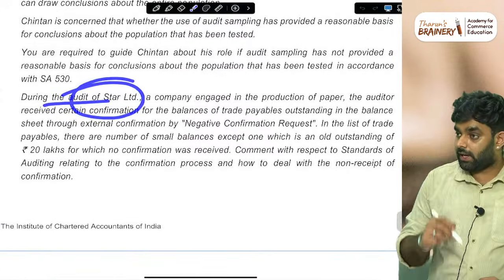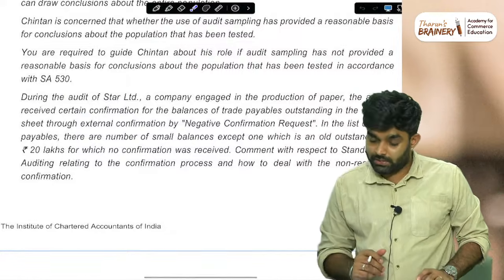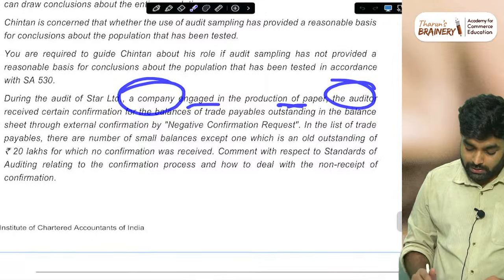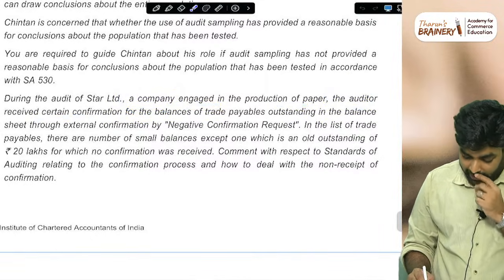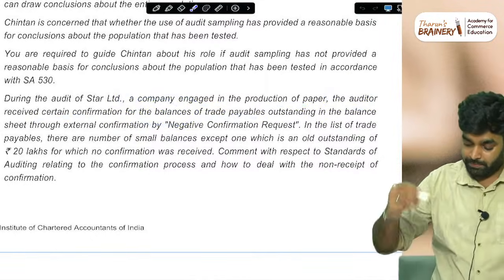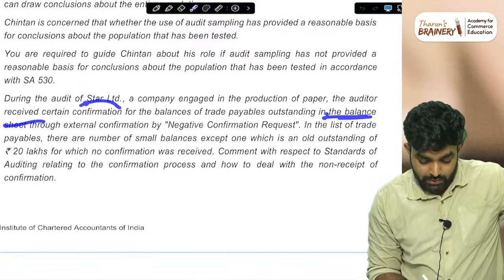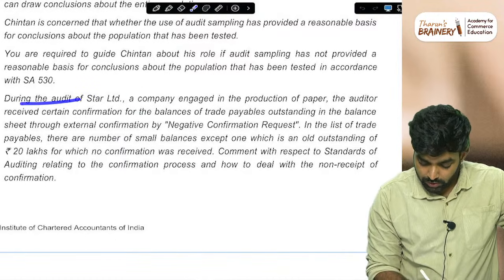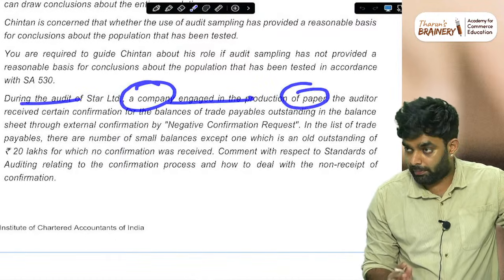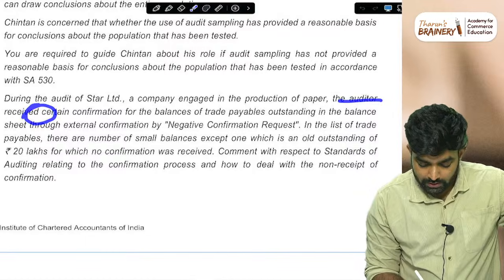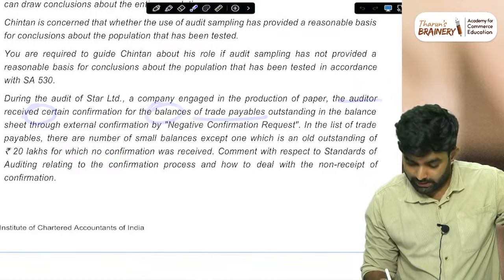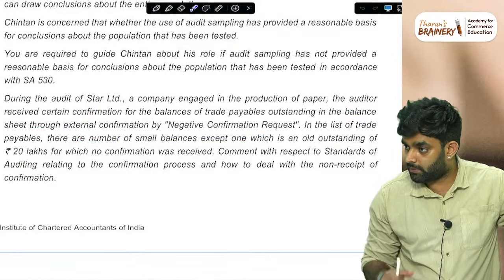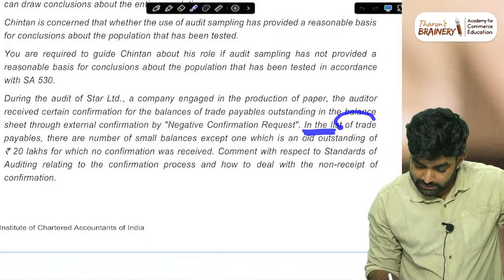During the audit of Star Limited, a company engaged in the production of paper, the auditor received certain information for the balances of trade payable outstanding in the balance sheet through external confirmation by negative confirmation request. He sent the negative confirmation request and received responses.